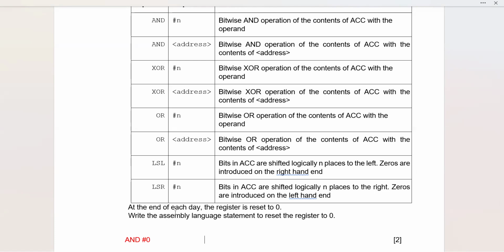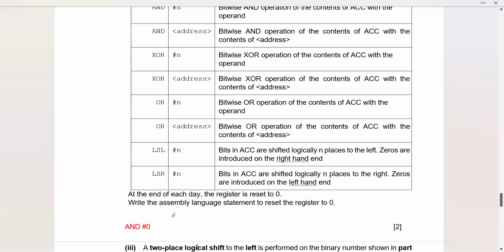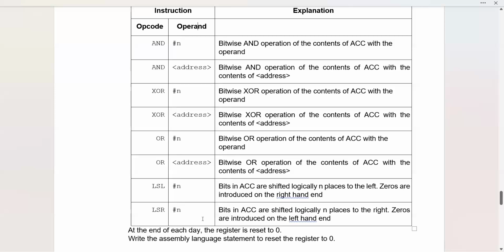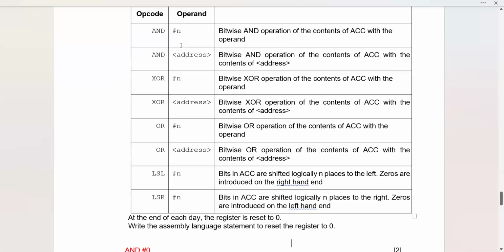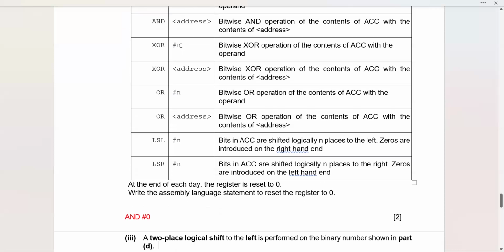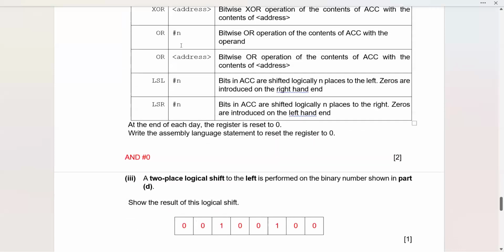So since we want the register to be reset, for that what we have learned is we are going to use the AND hash 0. So this is going to actually make the contents of the entire register 0. You can see with this operand, if I am using AND hash and then 0, it means all the values will be ANDed with 0, and your final answer will definitely be a 0, no matter even if the whole register is containing all ones, still with ANDing of 0, the result will be a complete 0.